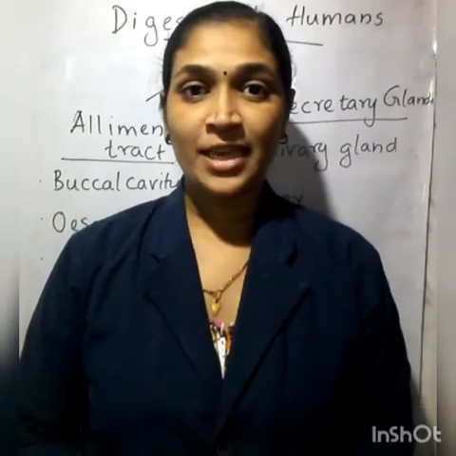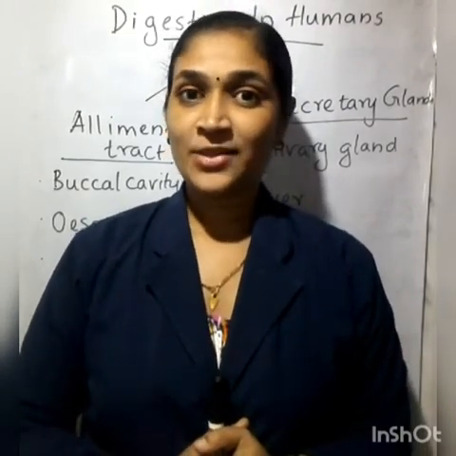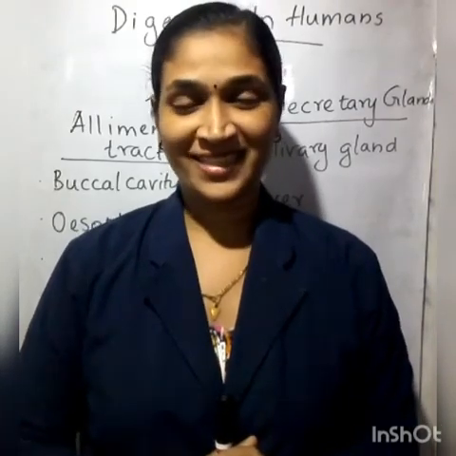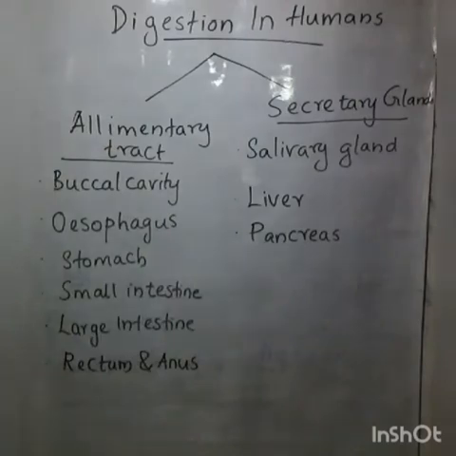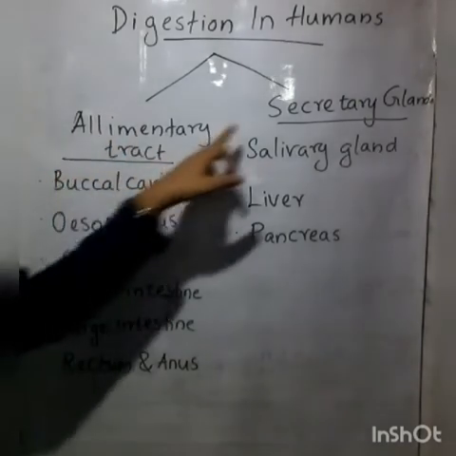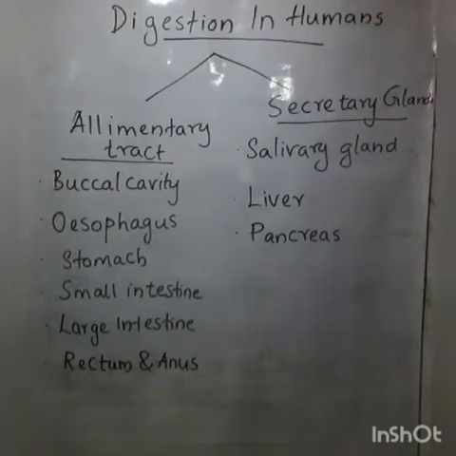So, we are discussing digestion in human beings, isn't it? Yes. So, we have a quick recall. We have discussed digestion in humans. Digestion in humans is divided into the alimentary tract and secretory glands, isn't it? In the first one, the alimentary tract consists of the buccal cavity, esophagus, stomach, small intestine, large intestine, rectum and anus.